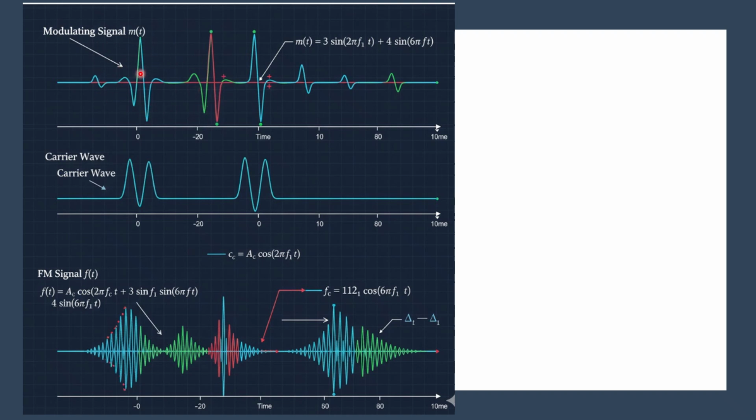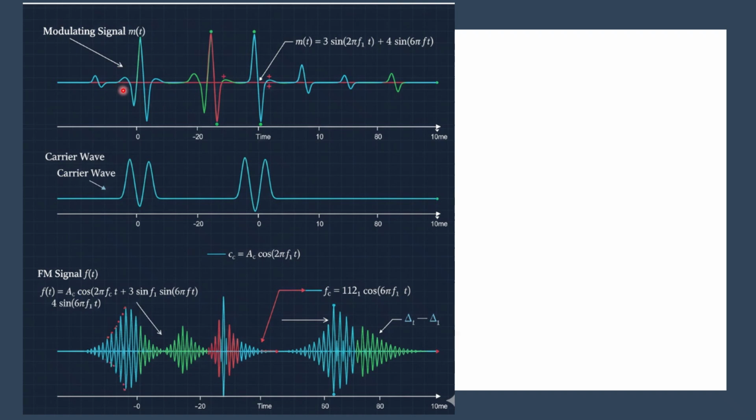Suppose you want to talk with someone using your mobile phone, then whatever you are speaking will be the message signal. So your voice signal is an example of a message signal, but message signals have low frequency, and because of that your voice signal cannot propagate to a longer distance.